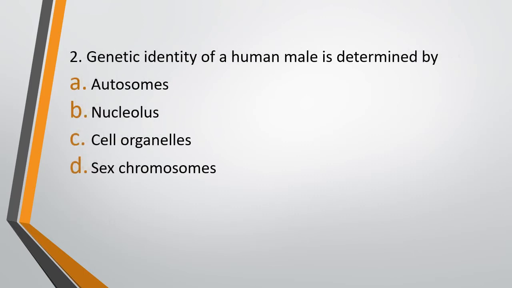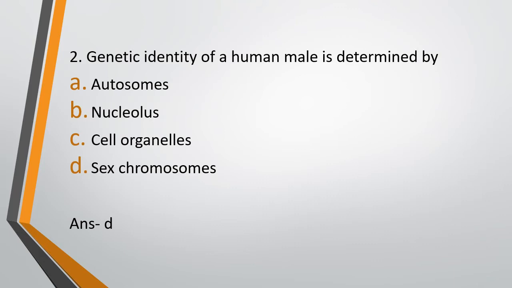Question number 2. Genetic identity of a human male is determined by option A, Autosomes, option B, Nucleolus, option C, Cell organelles, or option D, Sex chromosomes. Genetic identity of human male is determined by. The correct answer is option D, that is sex chromosomes.